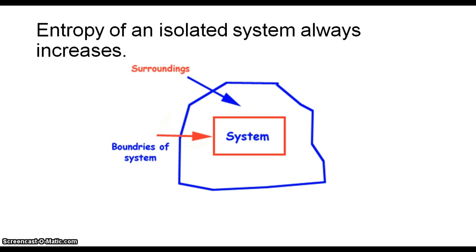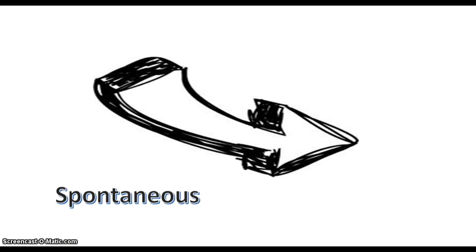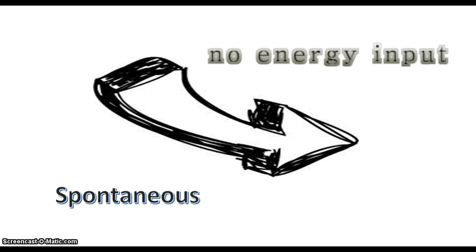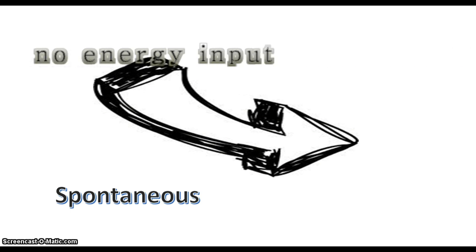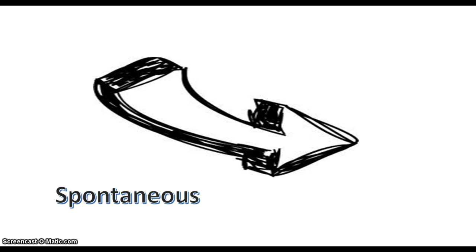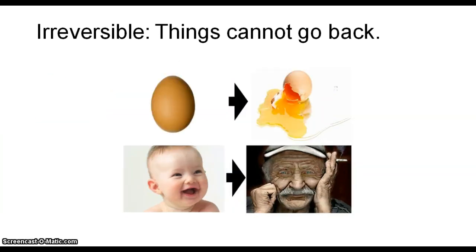The second law of thermodynamics states that the entropy of an isolated system does not decrease, or always increases. Processes that proceed in a definite direction without energy input are spontaneous, and processes that cannot go back to the initial states are irreversible. Talking on irreversibility, the second law of thermodynamics presents the arrow of time.